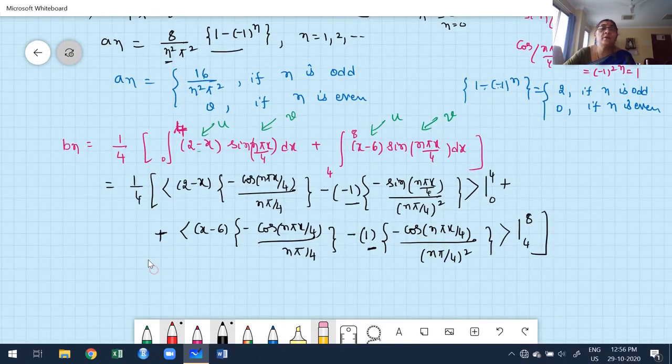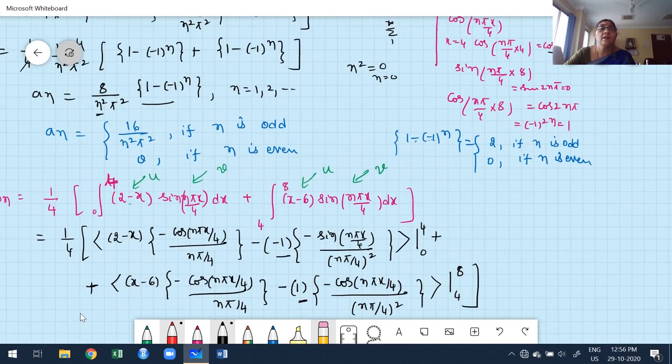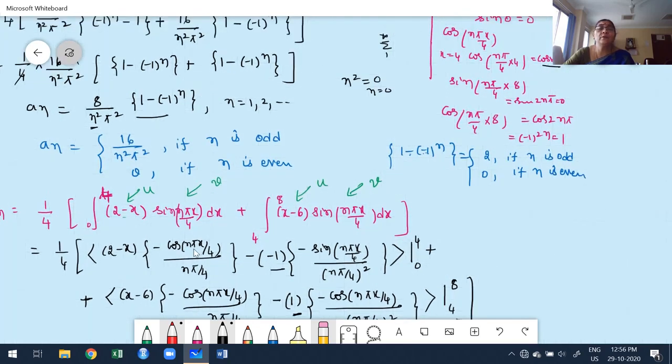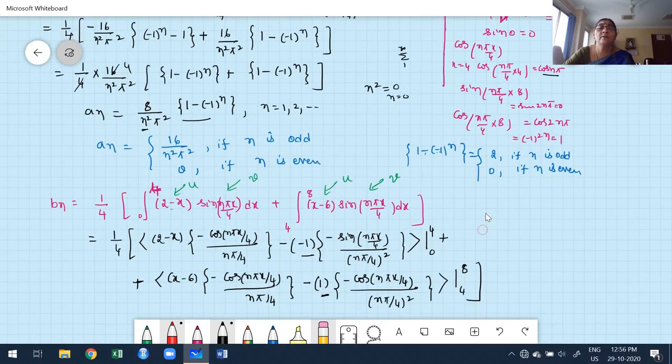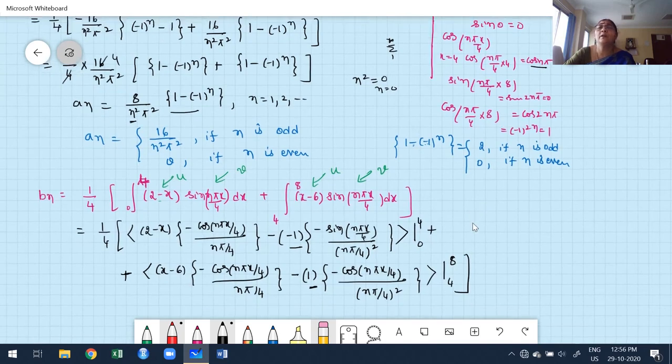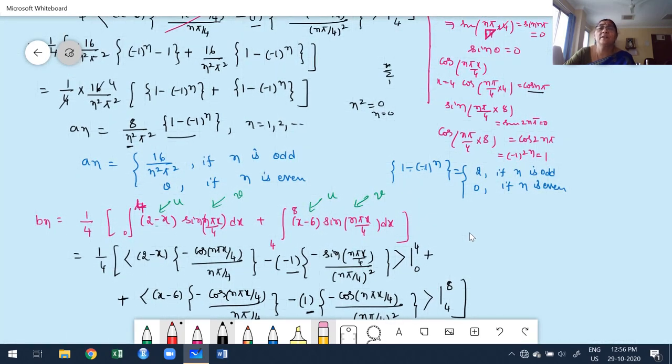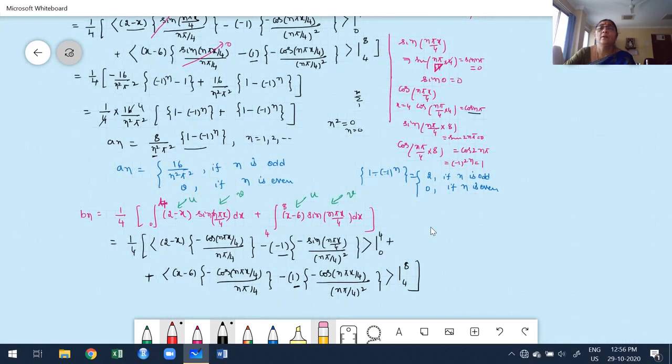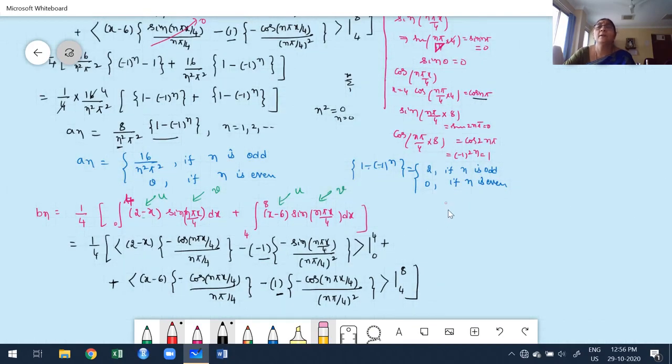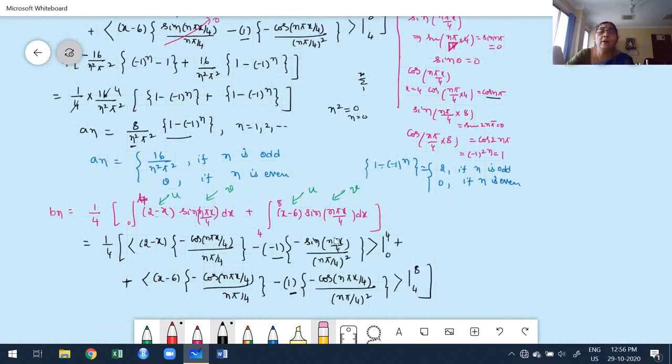Just a few minutes before we already discussed that for x equal to 4 we get cos n pi. What is cos n pi? It is minus 1 to the power of n. If we zoom out a little bit, it is easier to observe this part, and it is not necessary to write it once again. Now observe, once you put the upper limit 4, what happens? Sin n pi. Sin n pi is 0, sin 0 is 0. Therefore the value of this must be 0.